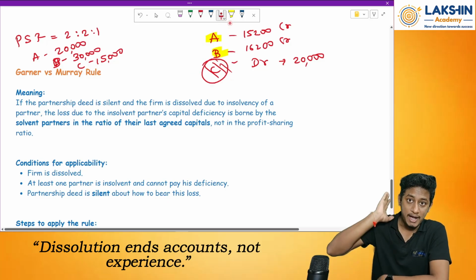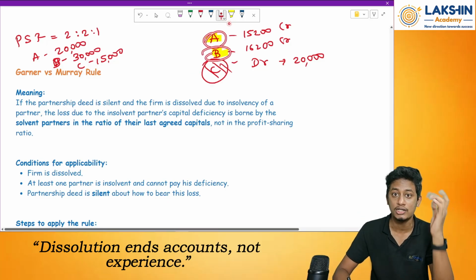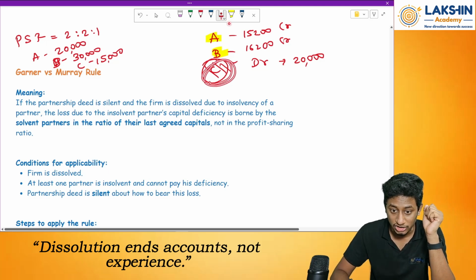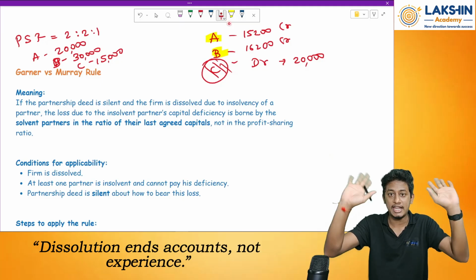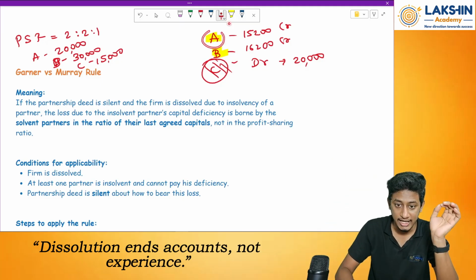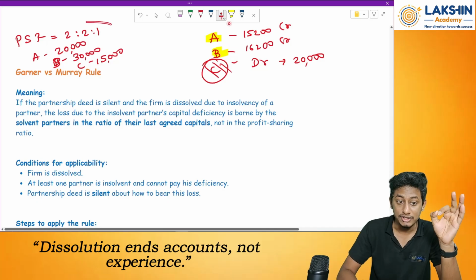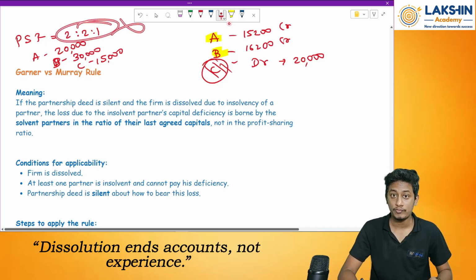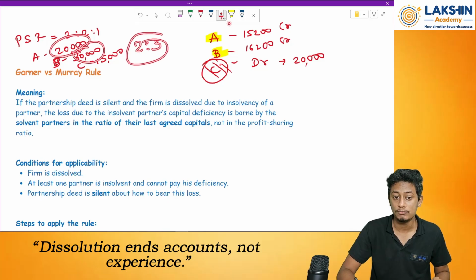Because of all the past deeds of the partnership they have come into, now Mr. B and Mr. A have to face all the negative issues because of Mr. C. Mr. C is insolvent. He is not able to bring any money now. So Mr. A and Mr. B will bring it in. Now comes the question, in what ratio? It should not be in the profit sharing ratio. It should be in the ratio of their capital, that is 2 is to 3 ratio.